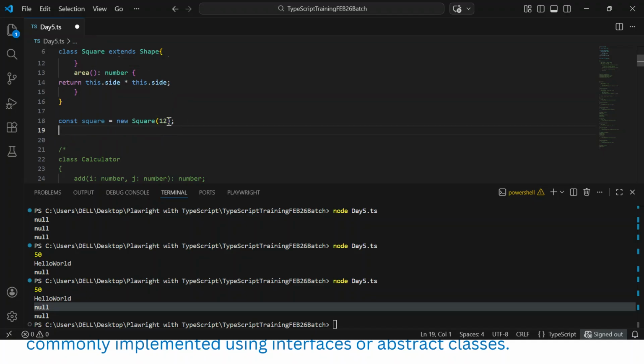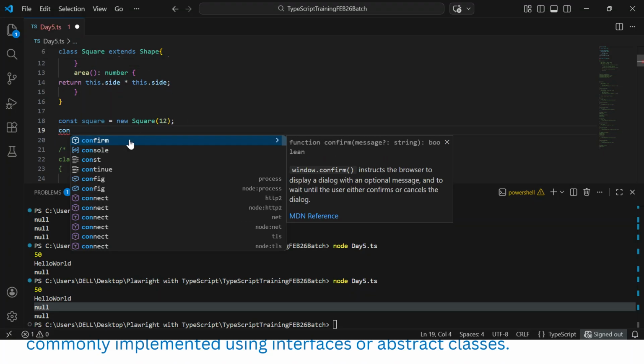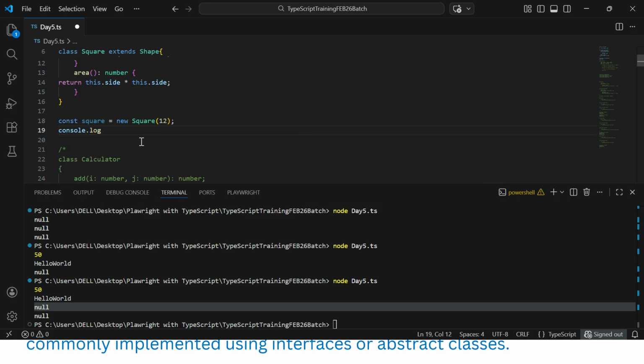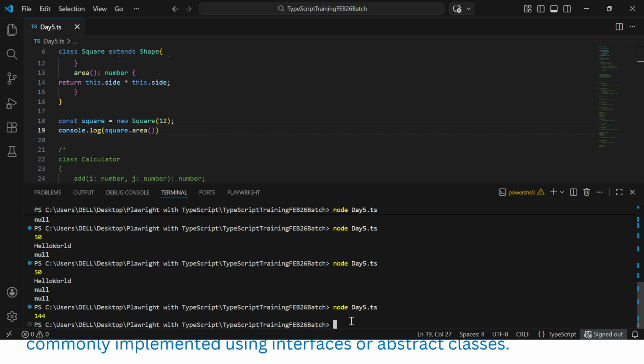Now we can use console.log and call this variable's method, whatever we called, the method area. Now let's see what's happening. The output will be 12 into 12, 144. See how easily we can do it.